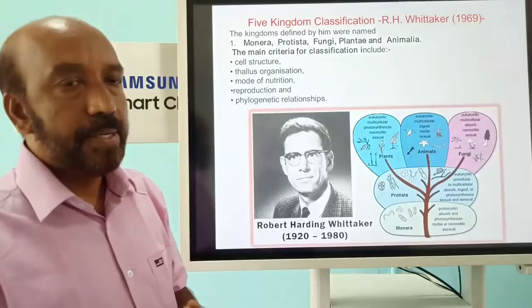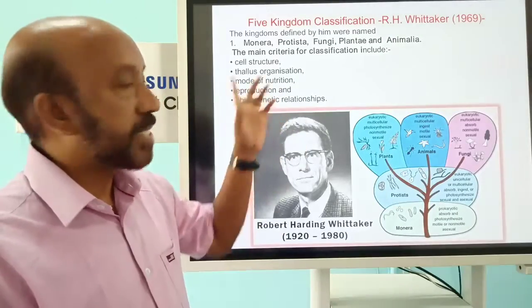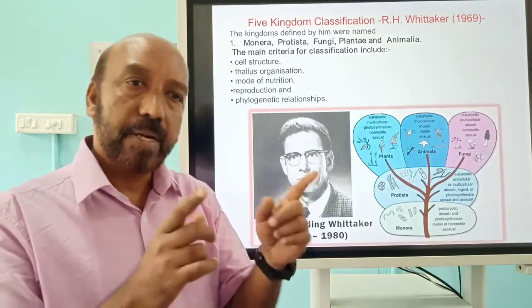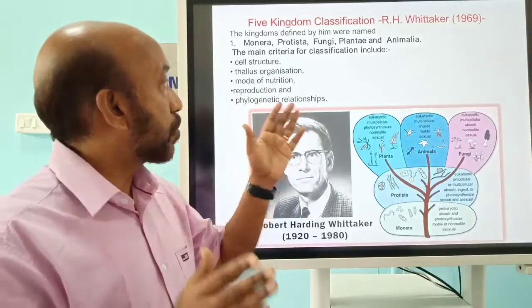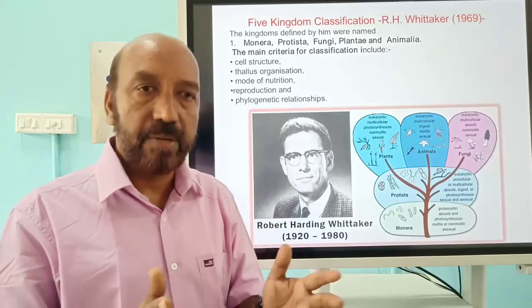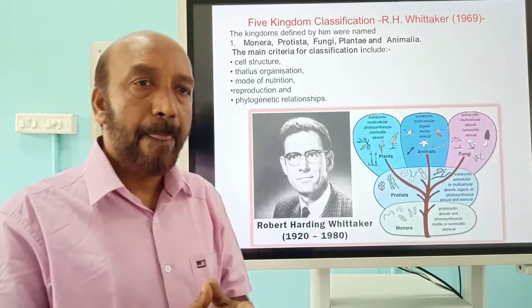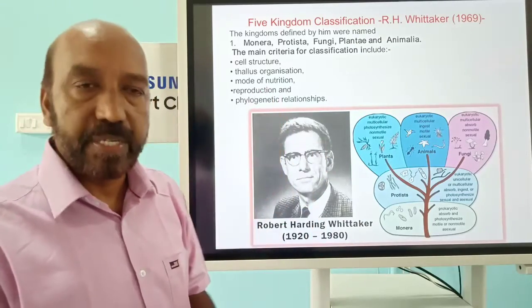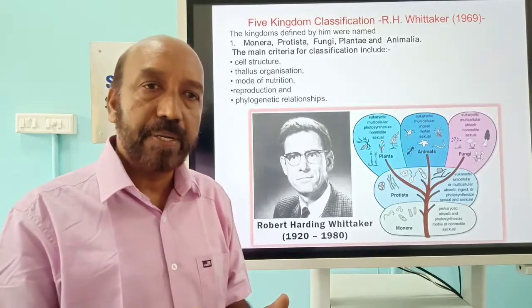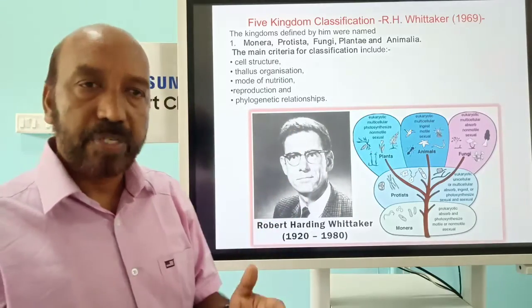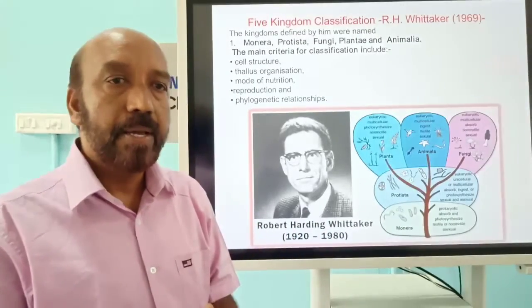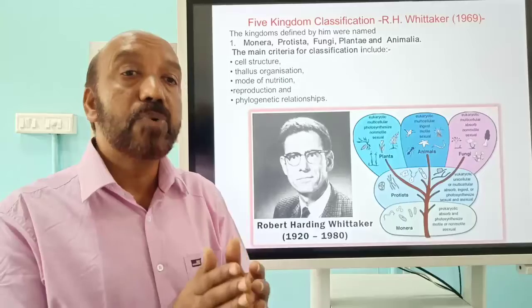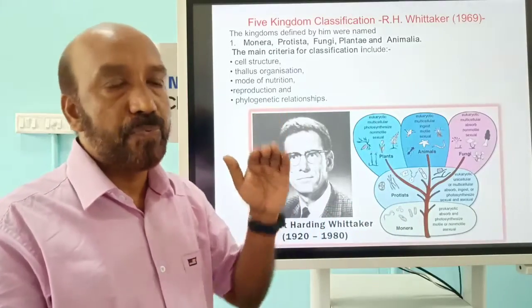He considered the cell structure, that means whether they are prokaryotes or eukaryotes, and the thallus organization, that means the body nature, whether they are unicellular or multicellular. The next is the mode of nutrition, whether they are autotrophic or heterotrophic. The next is reproduction, whether they reproduce sexually or asexually. And finally the phylogenetic relationship, that means the evolutionary relationship among all the groups of organisms.